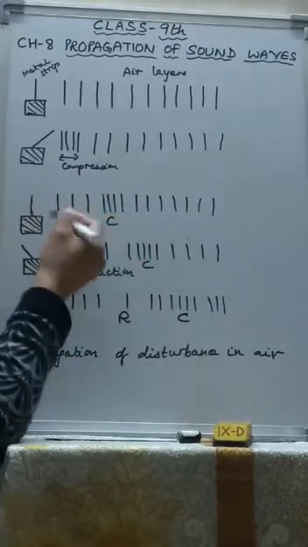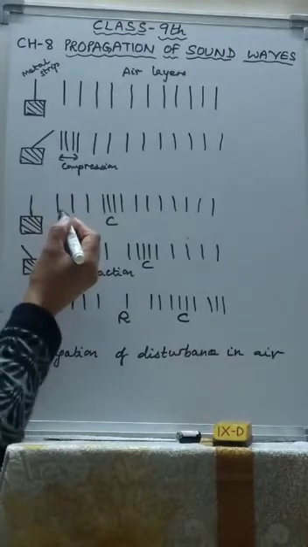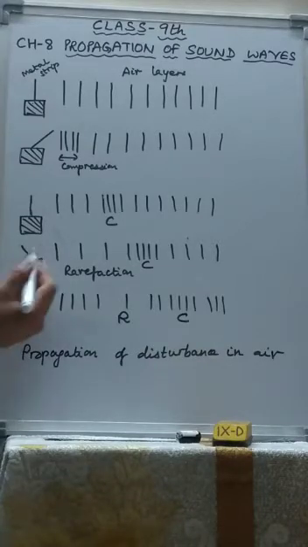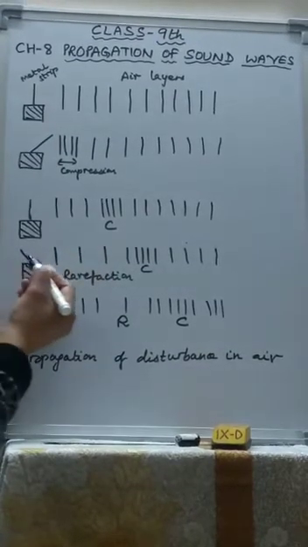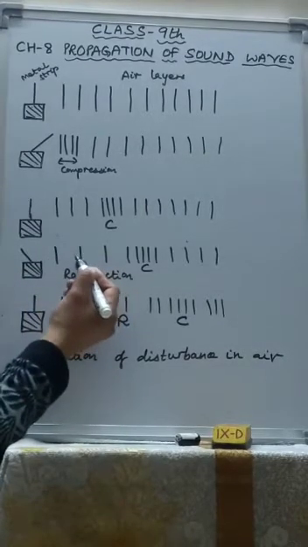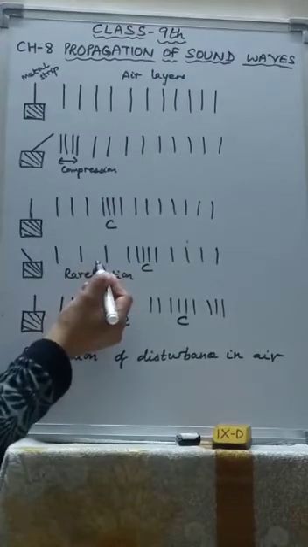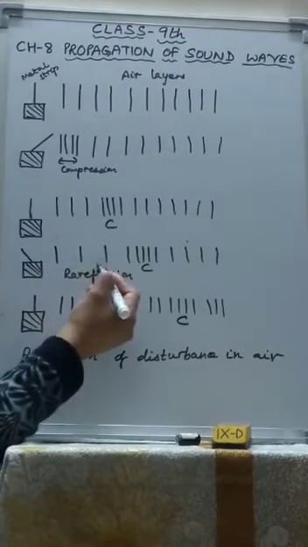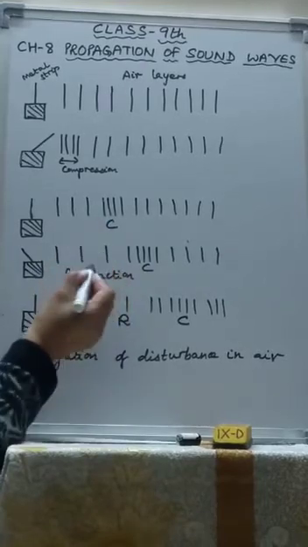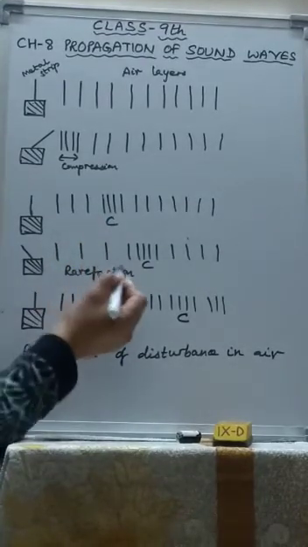Now, when the strip moves to the left, it produces a space of very low pressure on its right side. So the air layers on the right side of the strip expand in this region, forming a rarefied air layer. This region of low pressure is called rarefaction.